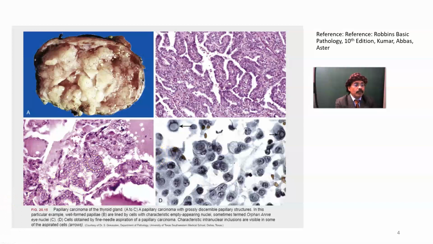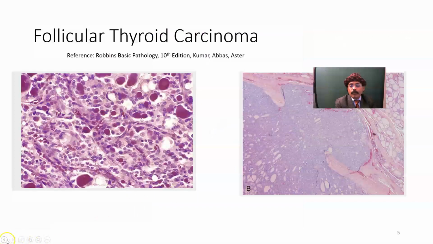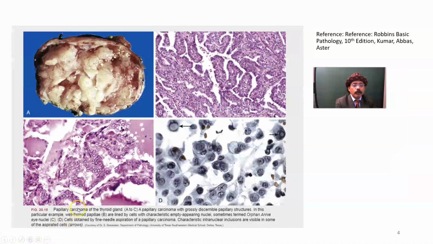Okay, homogeneous ground glass appearance. It is important. The particular well-formed papilla lined with cells with characteristic empty appearing nuclei. Nuclei seem to be empty here. Okay, and what else? We'll also get nuclear groove in the nucleus, and we may get nuclear inclusion. You get inclusion inside the nucleus.